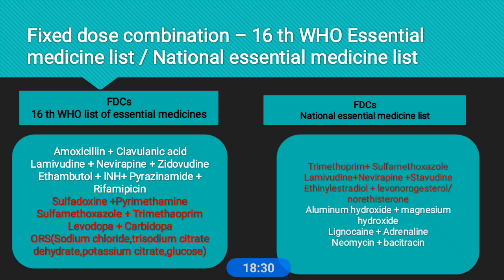These are included in both the national and WHO essential medicine lists. This includes trimethoprim-sulfamethoxazole, aluminum hydroxide with magnesium hydroxide, and lignocaine with adrenaline. All these combinations are rational and included in the WHO list of essential medicines.